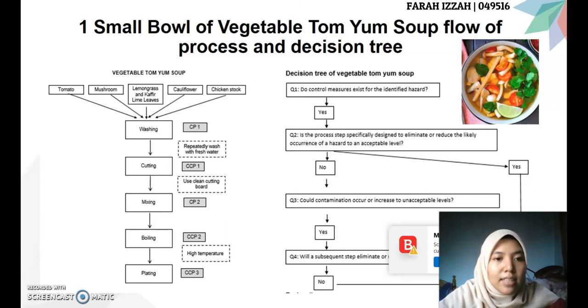The next process is cutting, which is CCP2. Use a clean cutting board. The next step is mixing, which is CP2. The next process is boiling, which is CCP2. Boil at high temperature, and the last step is the plating process, which is CCP3. So beside the flow of process, there is the decision tree of vegetable tom yum soup.